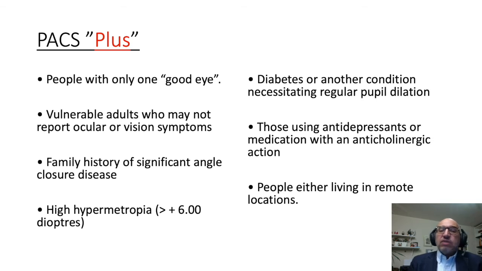In those patients, you are justified to do a prophylactic laser PI if you feel you are going to help your patients. But generally speaking, with PACS, we don't do PI except on patients with plus disease. There might be a consideration for PI on that subset of patients.